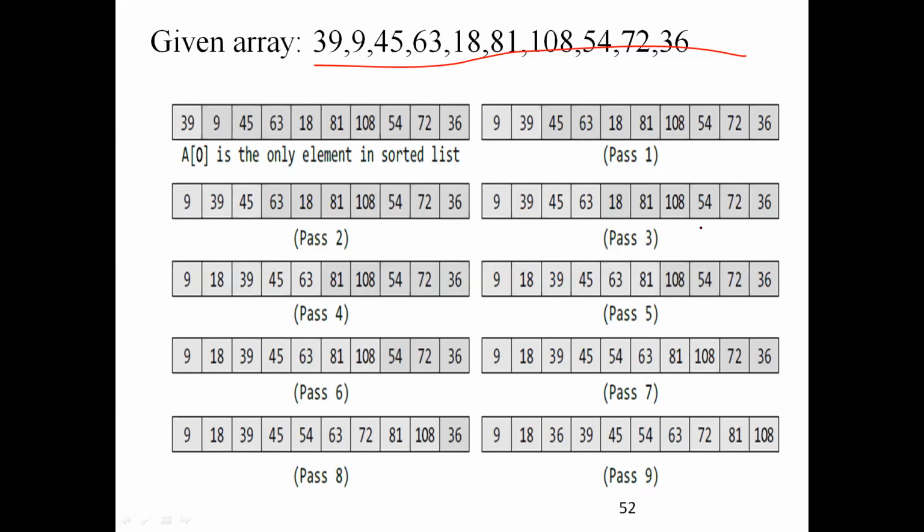What is a pass? Pass 3 is nothing but the number of steps: step 1, step 2, step 3. It's a kind of step. What is the first step? Instead of step, you are using pass 1. Ultimately, at the end, you will say this algorithm takes 8 passes, this algorithm takes 9 passes. So to represent this, we are using passes.